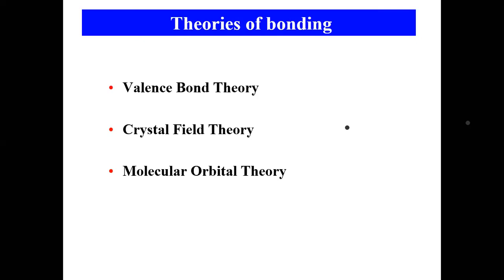In those days they could explain something, but there were still more questions, which they could not answer for their time. But later scientists developed the work and tried to answer those things. These are extension work done by other scientists. So tomorrow's class, we will see valence bond theory, crystal field theory, and molecular orbital theories.